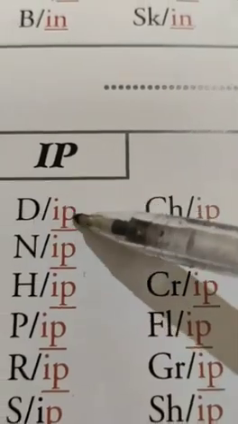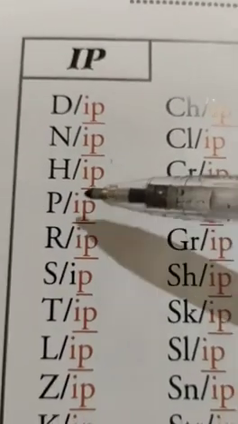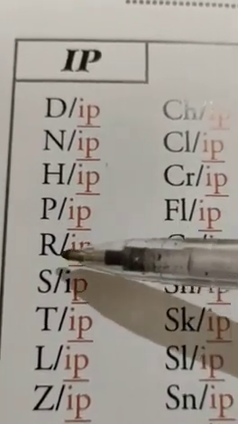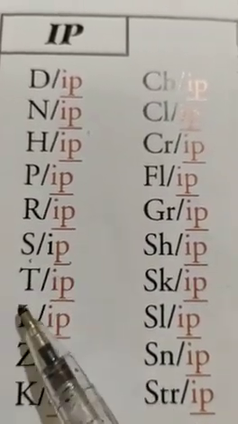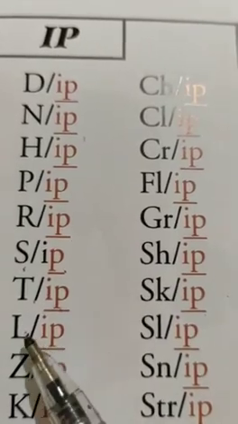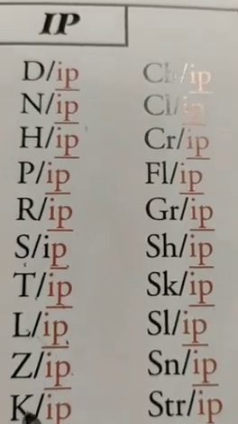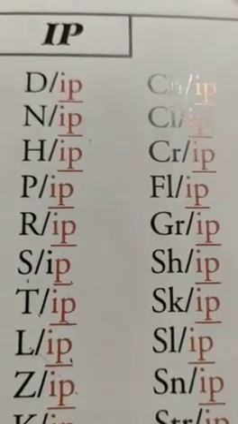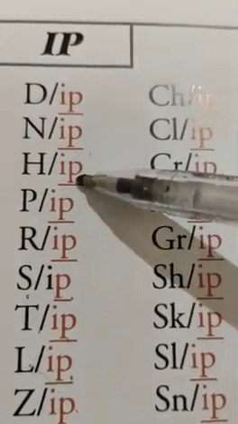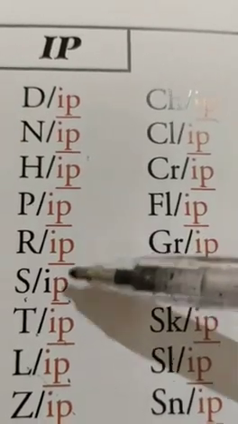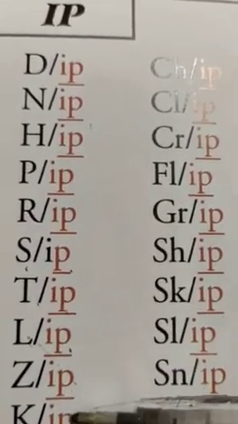Okay. D ip, dip. N ip, nip. H ip, hip. P ip, pip. R ip, rip. Then S ip, sip. T ip, tip. L ip, lip. Z ip, zip. K ip, kip. Okay. One more time. Dip, nip, hip, pip, rip, sip, tip, lip, zip, kip.